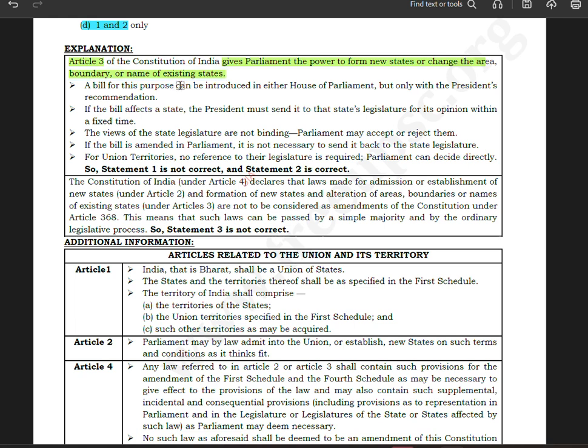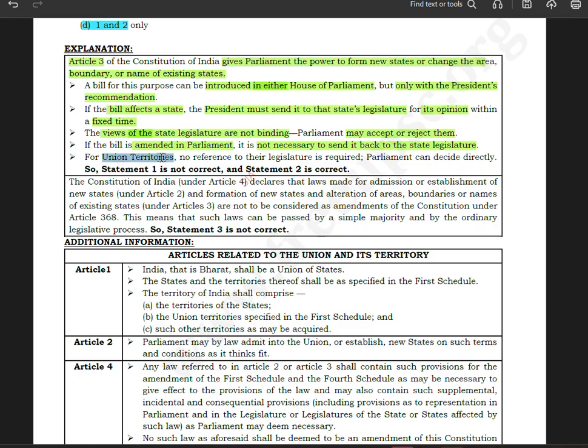A bill for this purpose can be introduced in either house of the parliament, but only with the president's recommendation. So president's recommendation is important. If the bill affects a state, the president must send it to the state legislature for its opinion within a fixed time. The views of the state legislature are not binding. Parliament may accept or reject them. If the bill is amended in the parliament, it is not necessary to send it back to the state legislature.